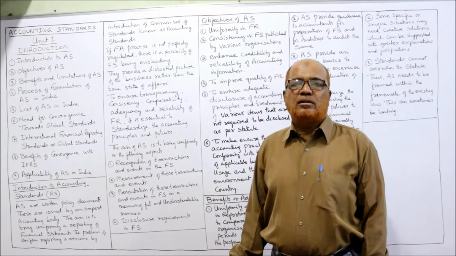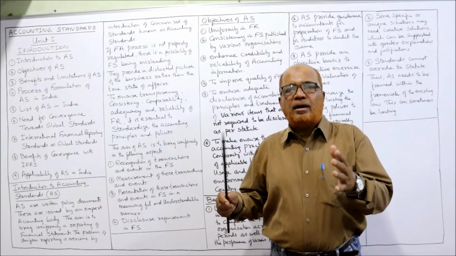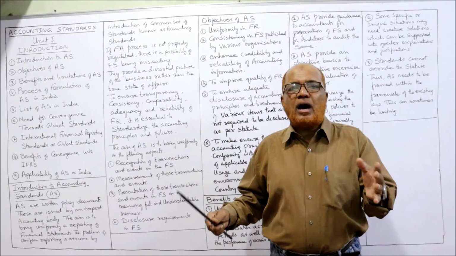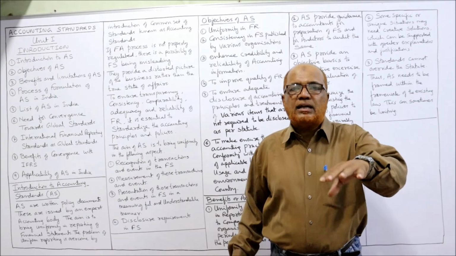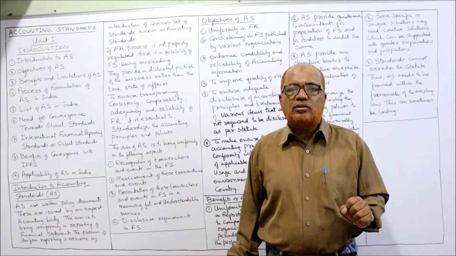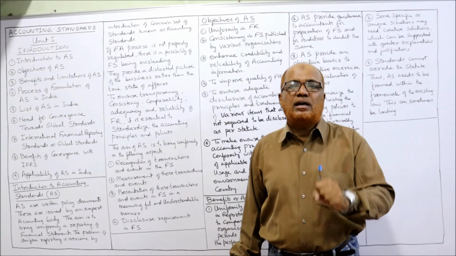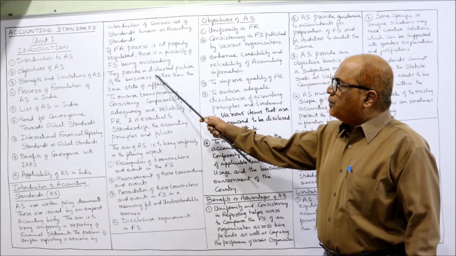All the stakeholders like owners, creditors, government, employees, different people are interested in the business. They will be misled if the financial statements are not properly made. If the financial statements prepared by business organizations are not efficiently regulated, there should be some body to regulate the preparation of financial statements so that their credibility increases. Otherwise, they provide a distorted picture of the business rather than the true state of affairs.